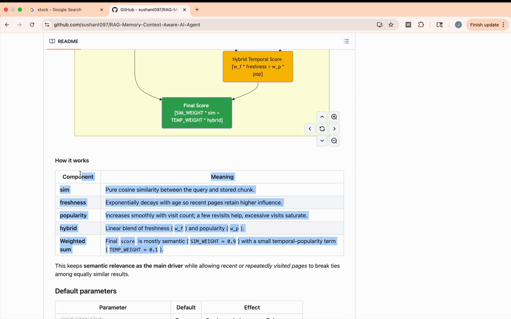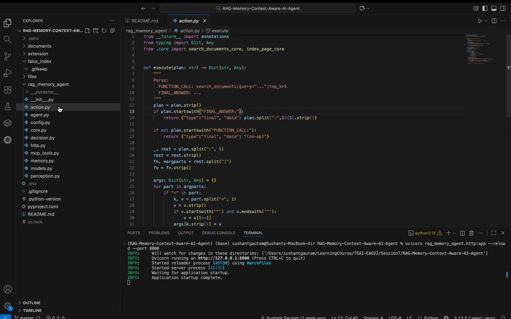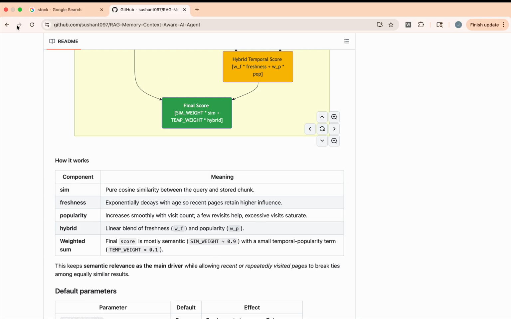Yeah, and how it works I also mentioned. So let's try to run the demo. Now I deleted everything. I don't have anything in the FAISS index folder, so we don't have anything indexed, just the server running right now. So let's start the demo.